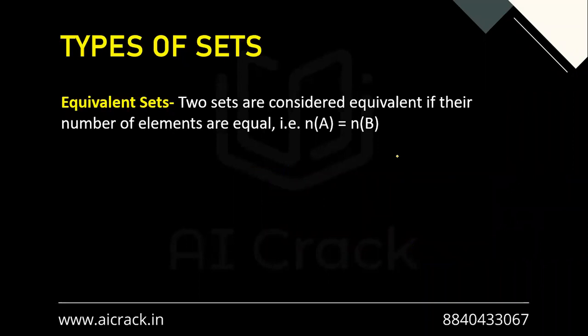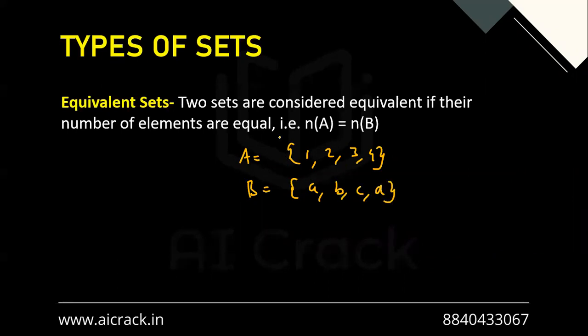Now talking about equivalent sets, in this case, the number of elements in both the sets should be the same. So basically, if A equals, let's say, 1, 2, 3, 4, and B equals A, B, C, and D, these are equivalent sets because both of these sets have 4 elements.